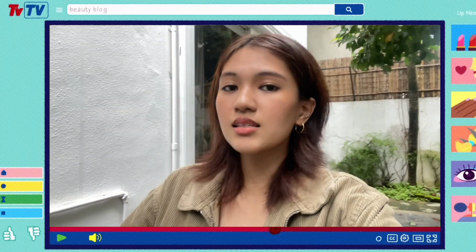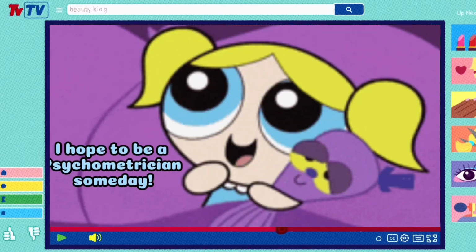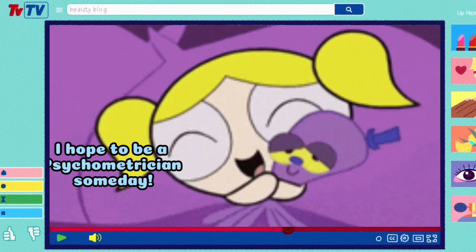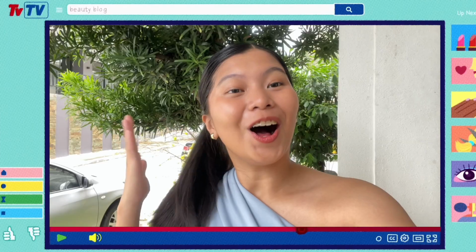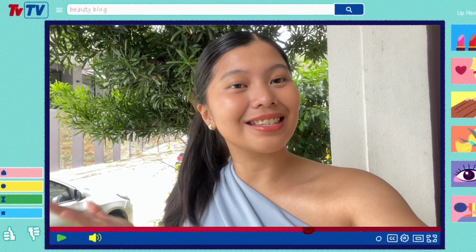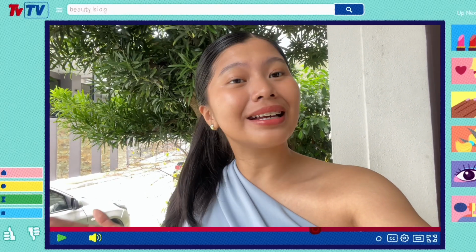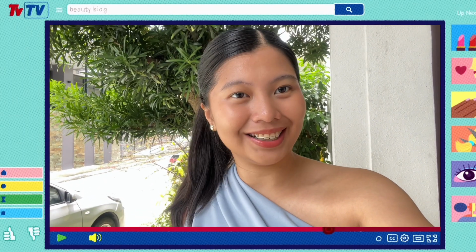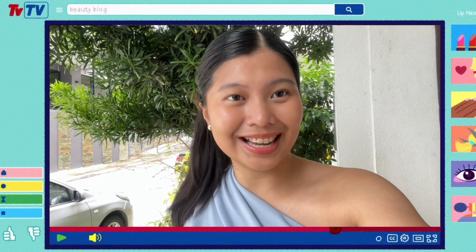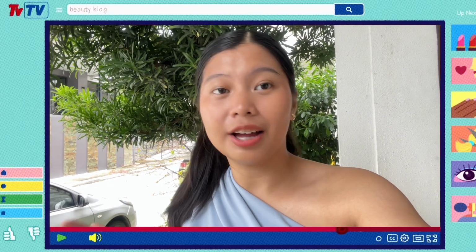Let's take this as an example. When you utter, "I hope to be a psychometrician someday," even if the desire comes true or not, it will not be falsified. On the other hand, the declarative sentence, "I passed the UPCAT exam," may be classified as true or false, for it is meant to convey information. So this means that this kind of sentence has a truth value, unlike the others.